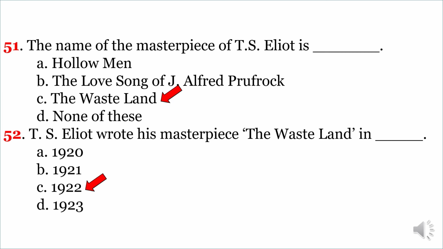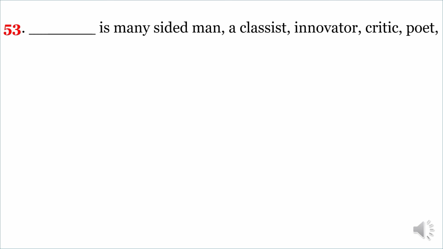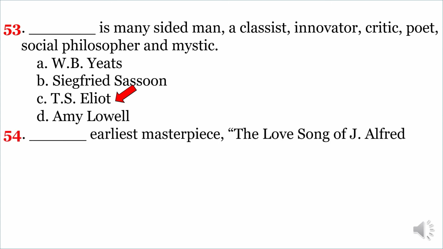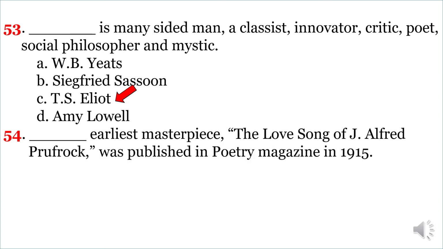Next question. Dash is a many-sided man, a classicist, innovator, critic, poet, social philosopher, and mystic. The correct option is C. T.S. Eliot. Another very important question. Dash's earliest masterpiece, The Love Song of J. Alfred Prufrock, was published in Poetry magazine in 1915.